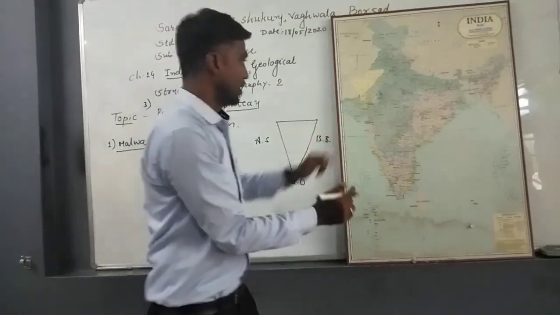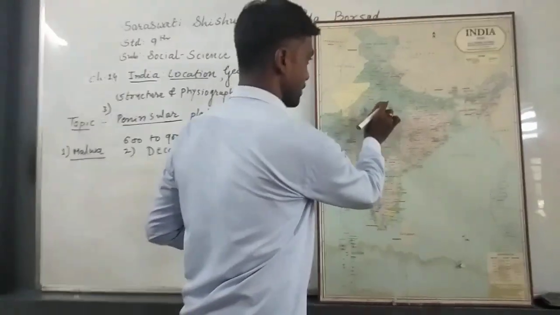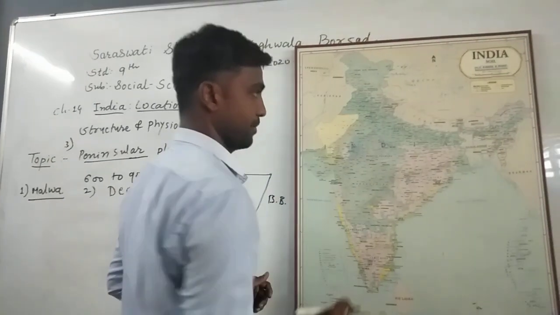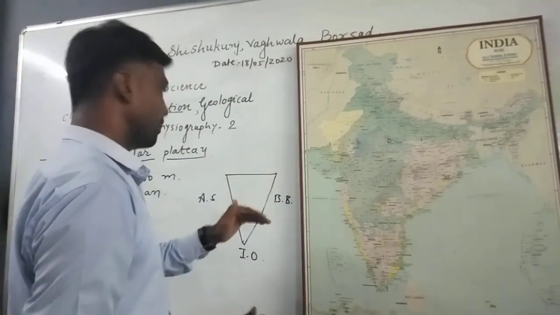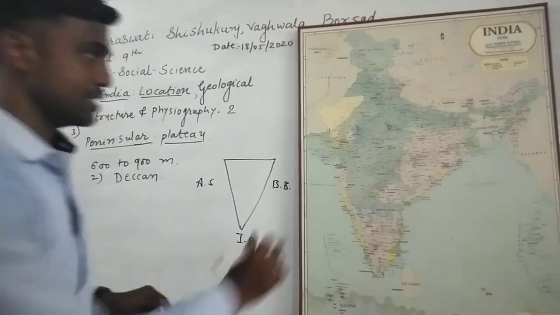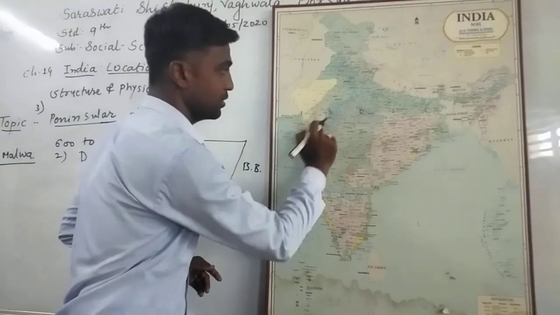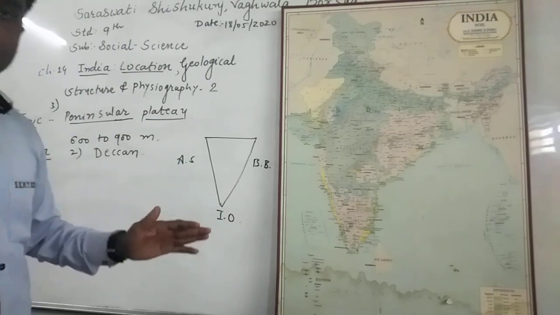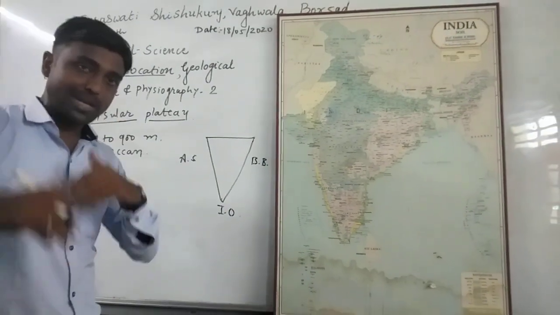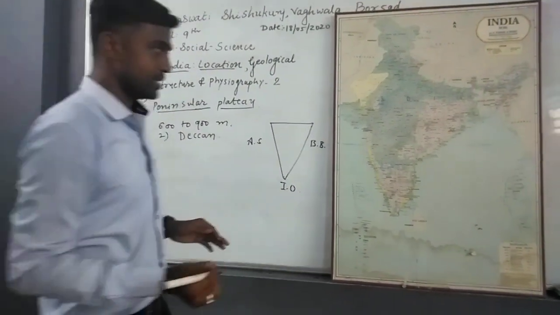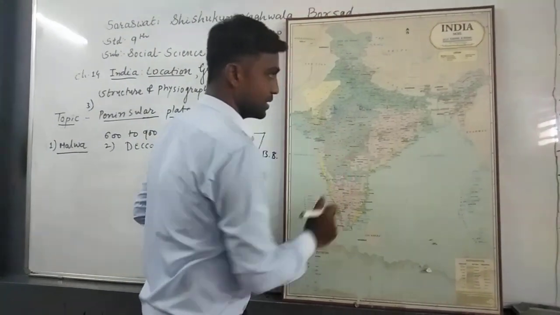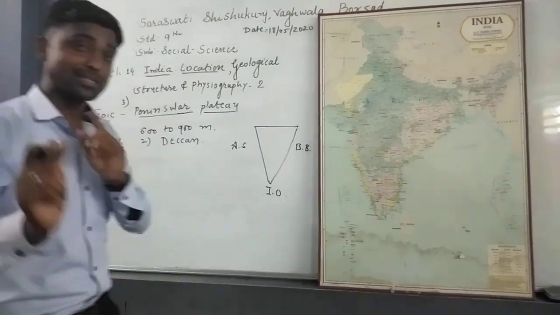You just see here, the Aravalli range is situated in the northwest part of the Malwa Plateau. Aravalli is one of the oldest ranges in the world. Aravalli is the oldest range in the world, and you might have also seen that, for example, Mount Abu is a famous hill station on this range.